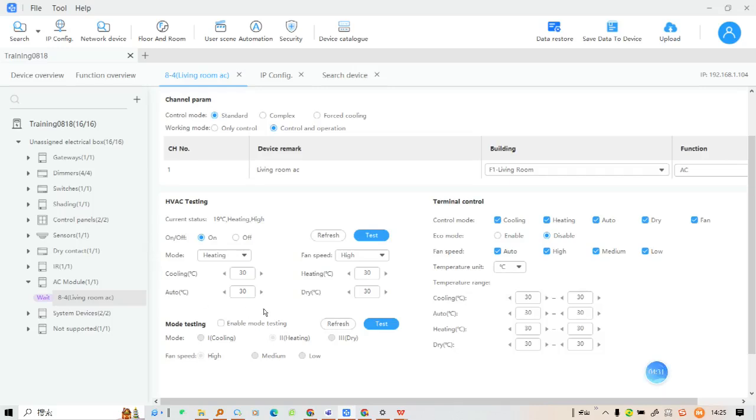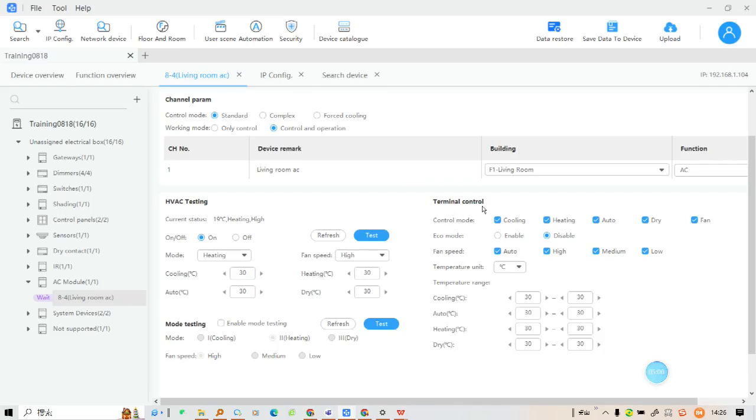This is HVAC testing. In here, we can test if the working mode, temperature, and fan speed can work properly. And this is the mode testing. We can enable the mode testing. This option is usually used when we do the wiring, so we can test if we made the wiring correctly.